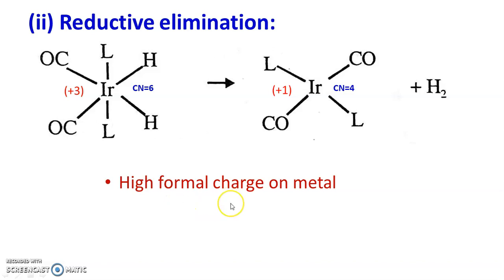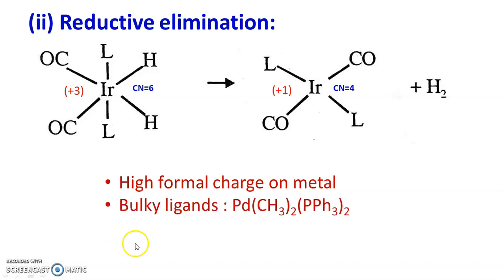Reductive elimination is also favored by bulky ligands. So this is also a most important point. High formal positive charge on metal and the presence of bulky groups or bulky ligands facilitate the reductive elimination reactions. So this is about the oxidative addition and reductive elimination.